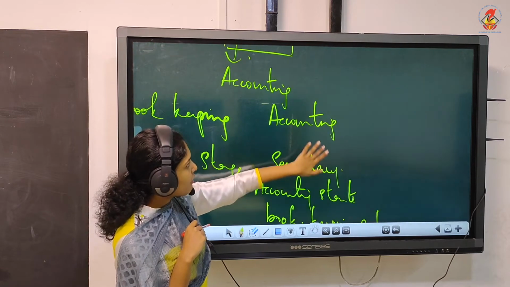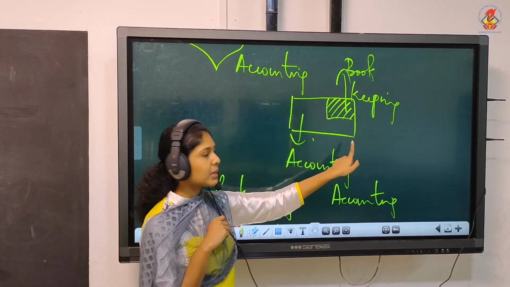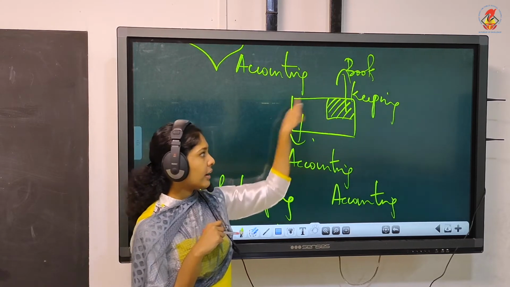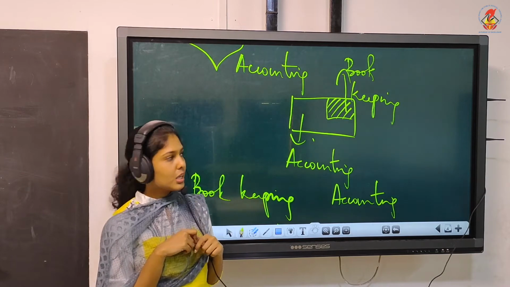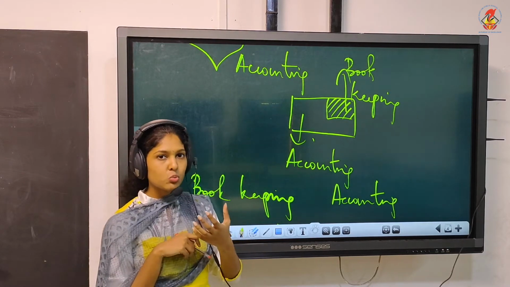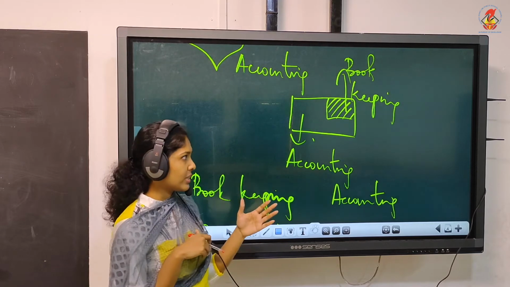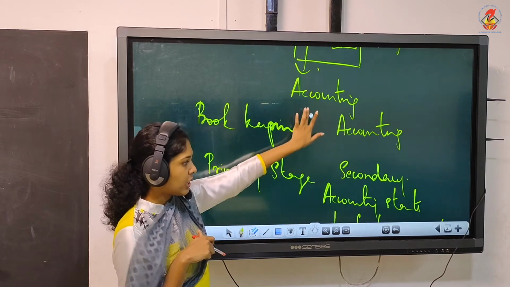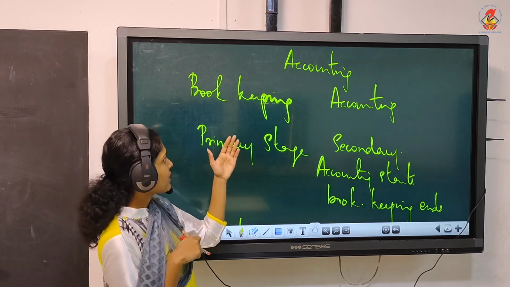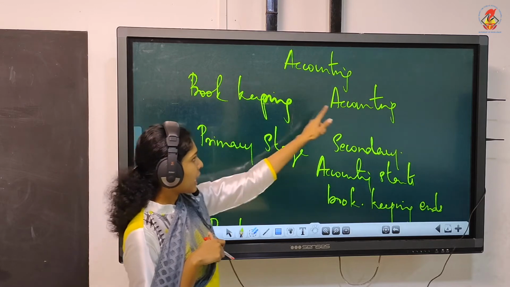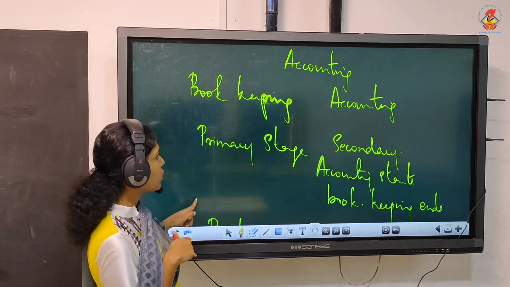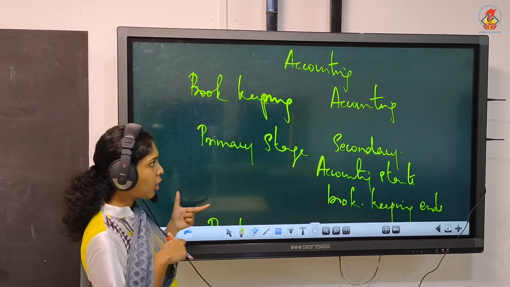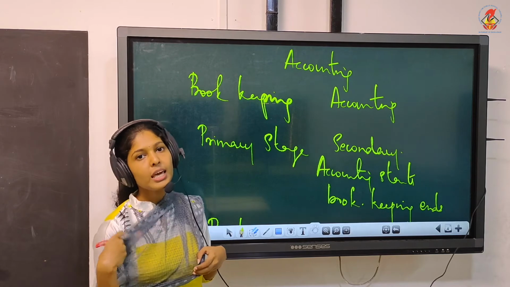From this figure itself, you can easily understand the meaning of accounting and bookkeeping. This is just a part. Accounting is a wider concept. And whenever you write the difference between bookkeeping and accounting, whatever be the question, if it is a question to differentiate, always write in columnar format. Don't write it as a paragraph. You must write in columnar format. You must write bookkeeping, accounting. If you want, you can draw one more column. The heading can be basis. That means you can write the stage, the scope. So all these differences you can include there.